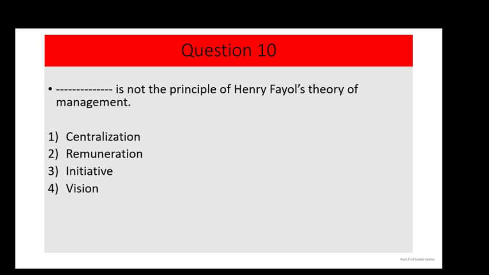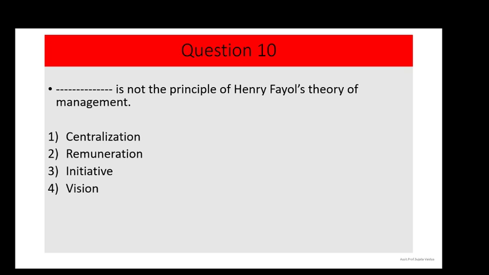Dash is not the principle of Henry Fayol's theory of management. Options are centralization, second, remuneration, third, initiative, and the fourth one, vision. So Henry Fayol has given 14 principles of management in his theory, and the upper 3, that is centralization, remuneration, and initiative, are the principles of Henry Fayol's theory of management.